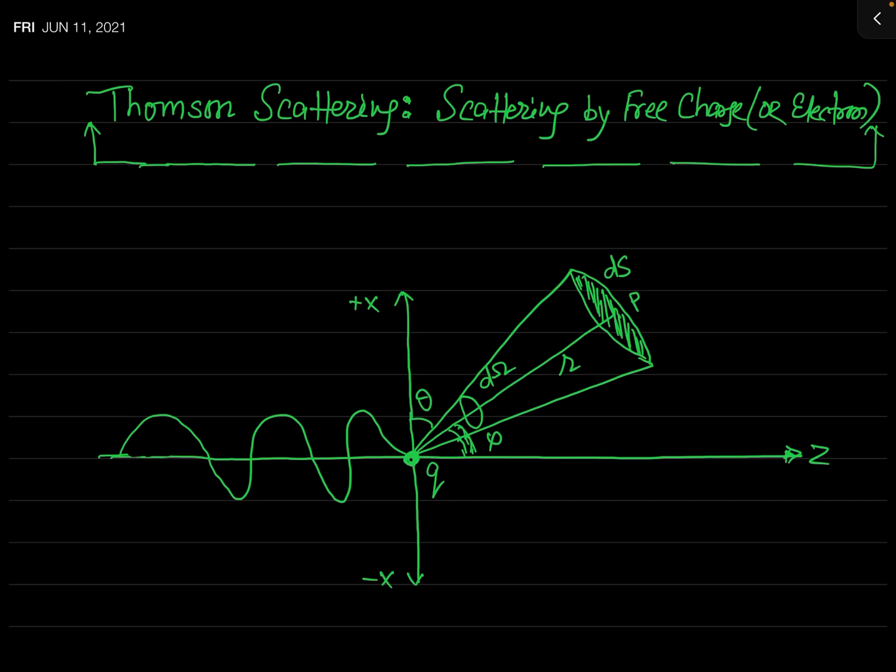So now let us consider, you can see this figure. I have considered that a plane electromagnetic wave which is traveling in this z direction is incident on a particle whose charge is q, you can see here, and we assume that its mass is m. And the electric field vector of this electromagnetic wave is oscillating in x direction. I have assumed it. So you can say that this is a plane polarized wave.